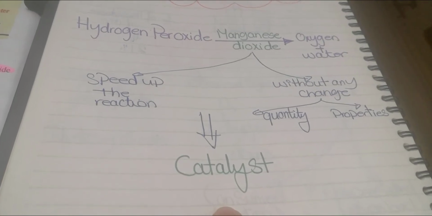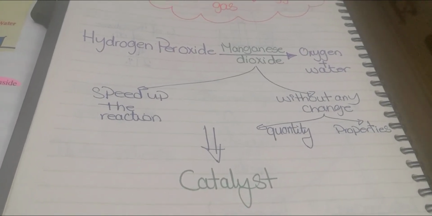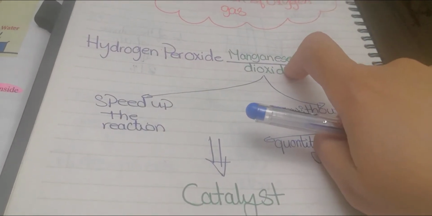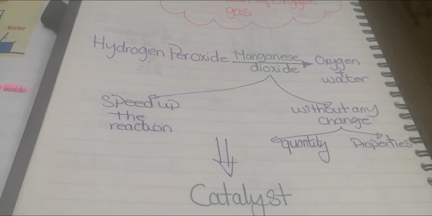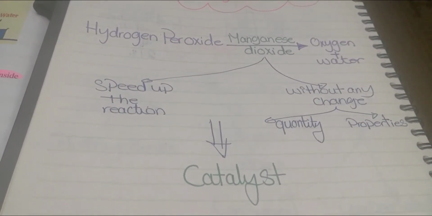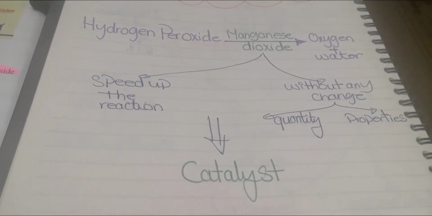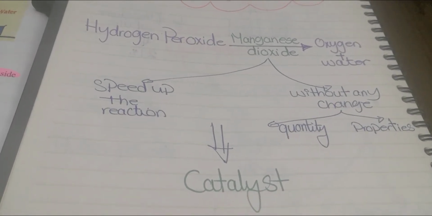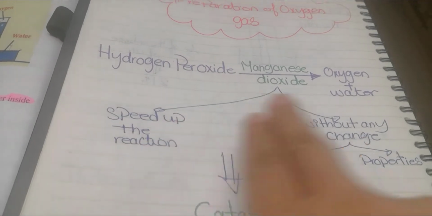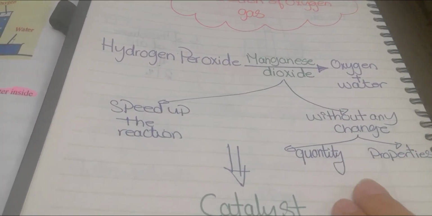This family of catalysts includes a lot of chemicals. One of them is manganese dioxide. There are many other catalysts, but we don't know anything about them till now. So catalyst is a term that includes all chemical substances that speed up reactions without any change in their quantities and properties.